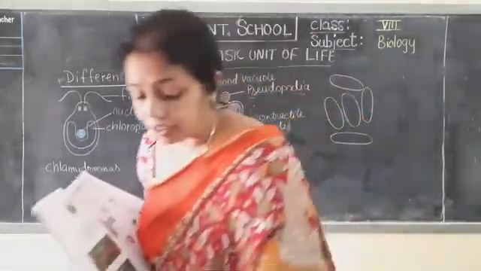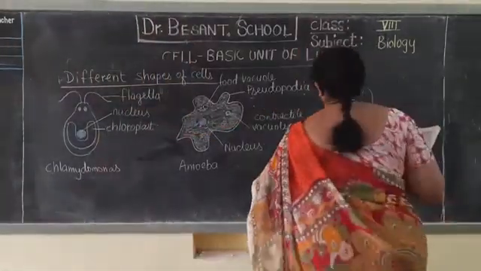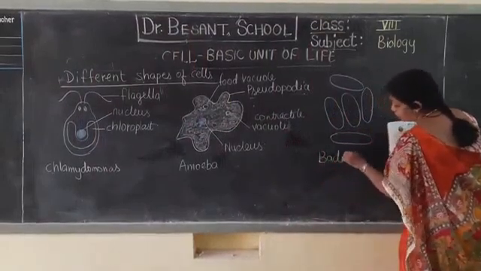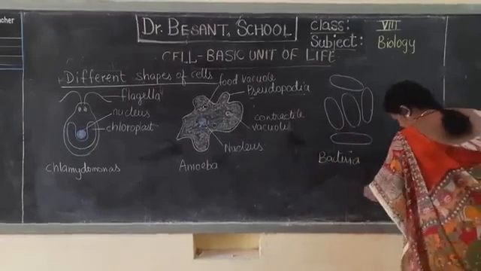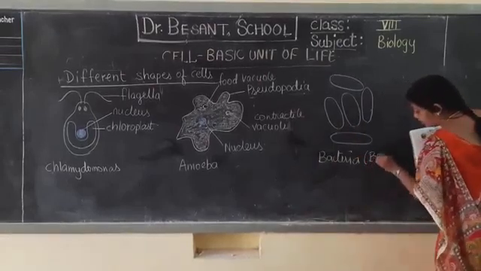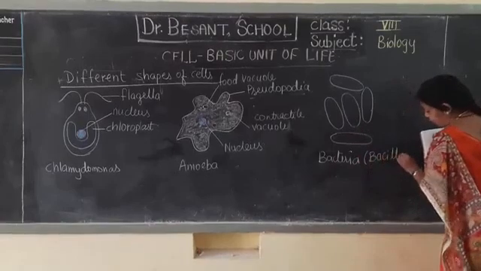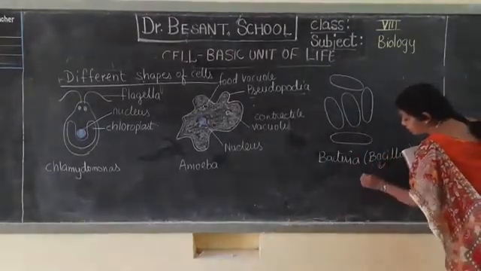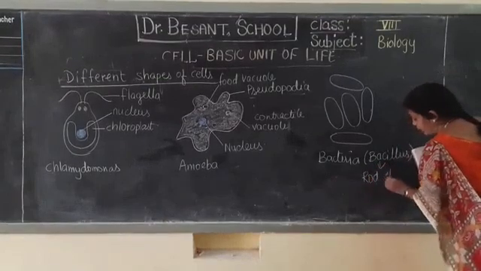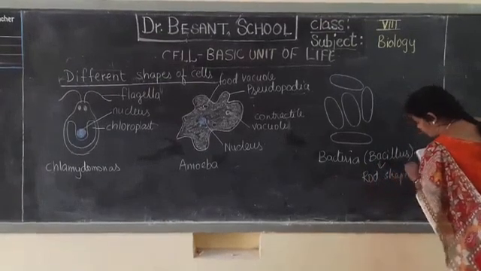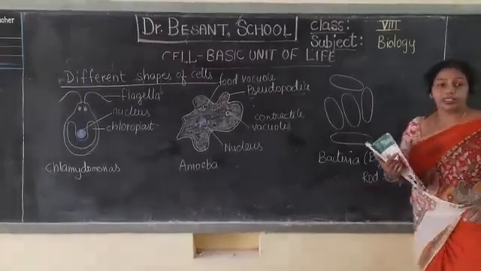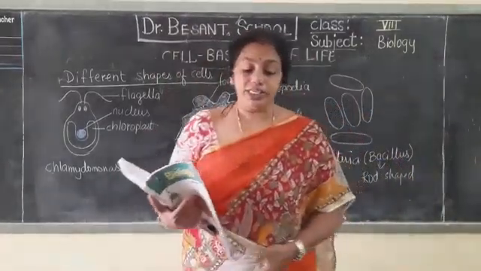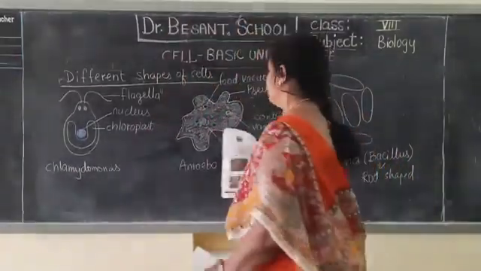Okay. So this is rod-shaped bacteria, or bacillus bacteria. We call this bacillus. Bacillus is singular, bacilli is plural. Bacillus means rod shaped. In the third chapter we shall be studying more about these. Okay, these are the bacteria which are rod shaped. Apart from this, what other shapes can we learn? Shall I rub it off?